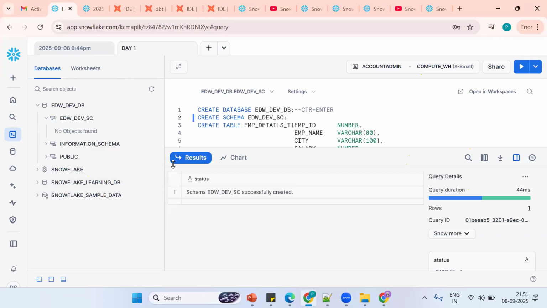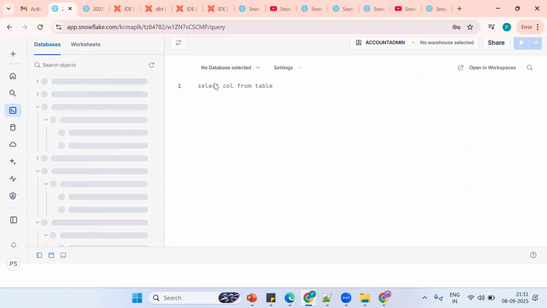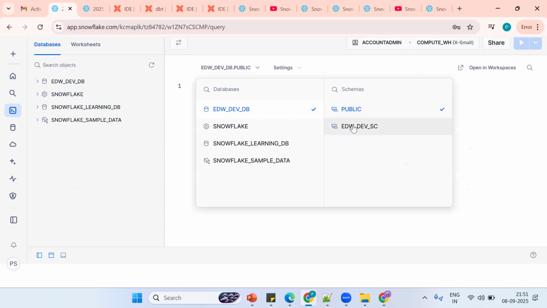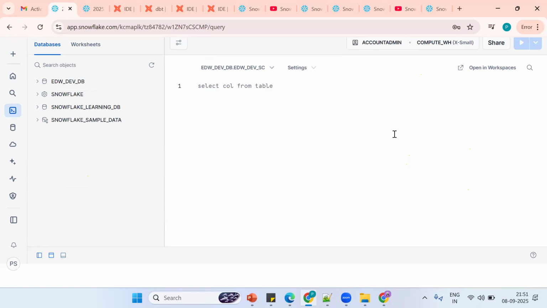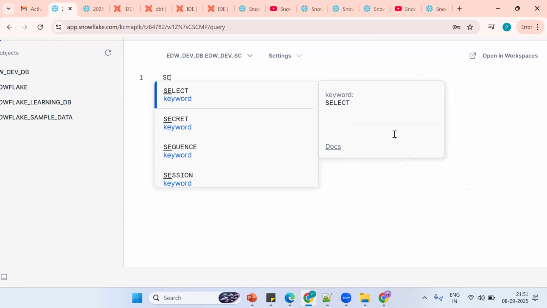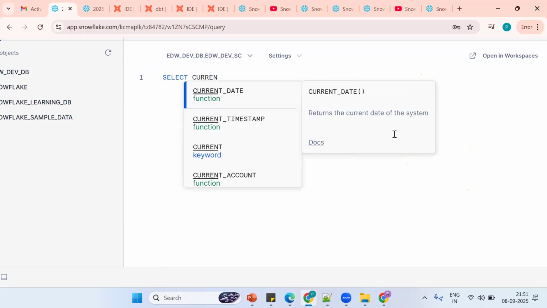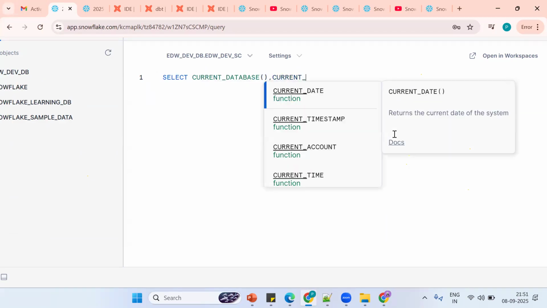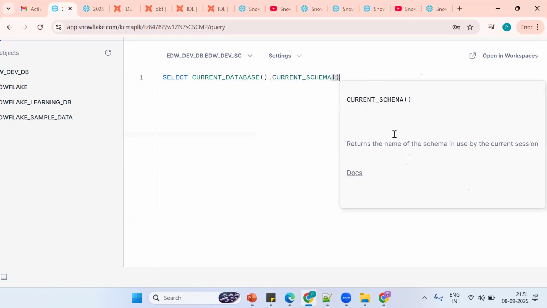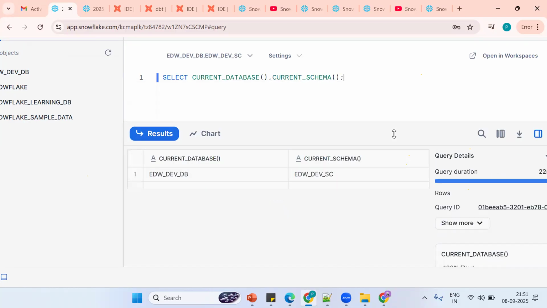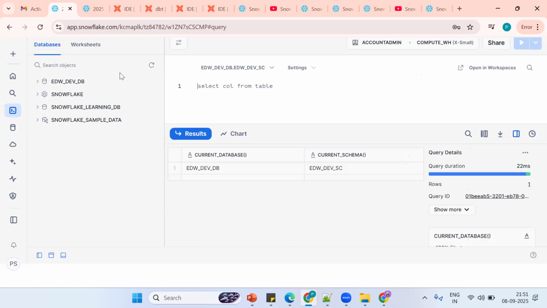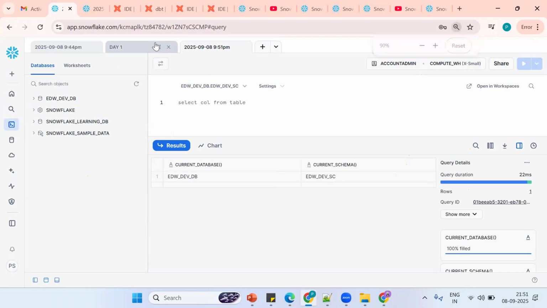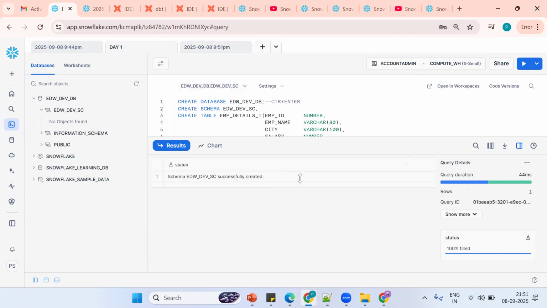Got the pointer. In the first week you should be comfortable in the UI. Okay, open one more SQL worksheet. You can select the database you want and the schema you want. Tell me, by using a query, I want to find my current database. That is SELECT CURRENT_DATABASE(), CURRENT_SCHEMA(); semicolon. The shortcut is Control Enter. So this is the database, this is the schema. This was the functionality so far.